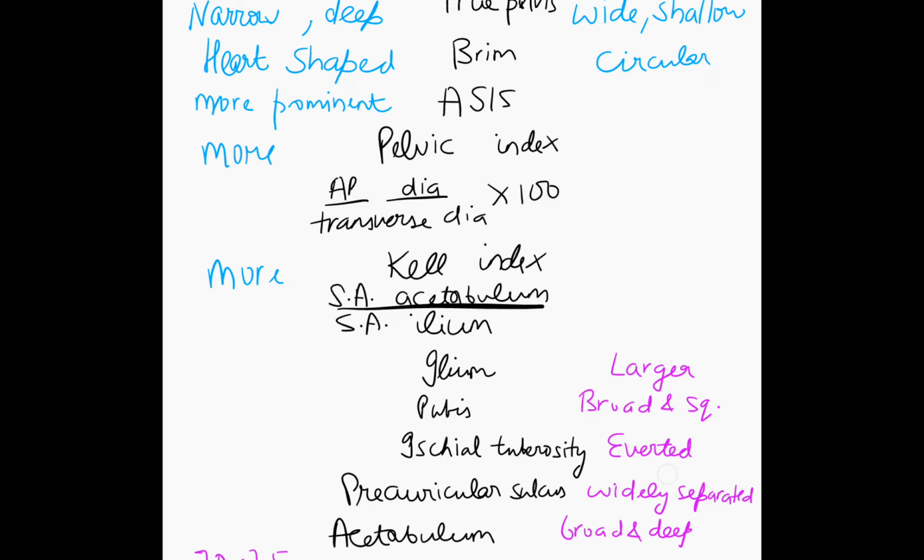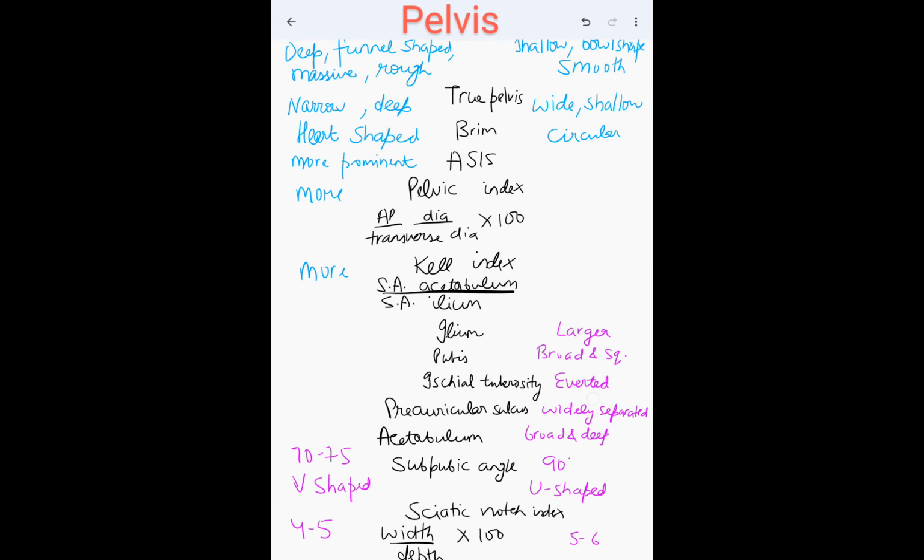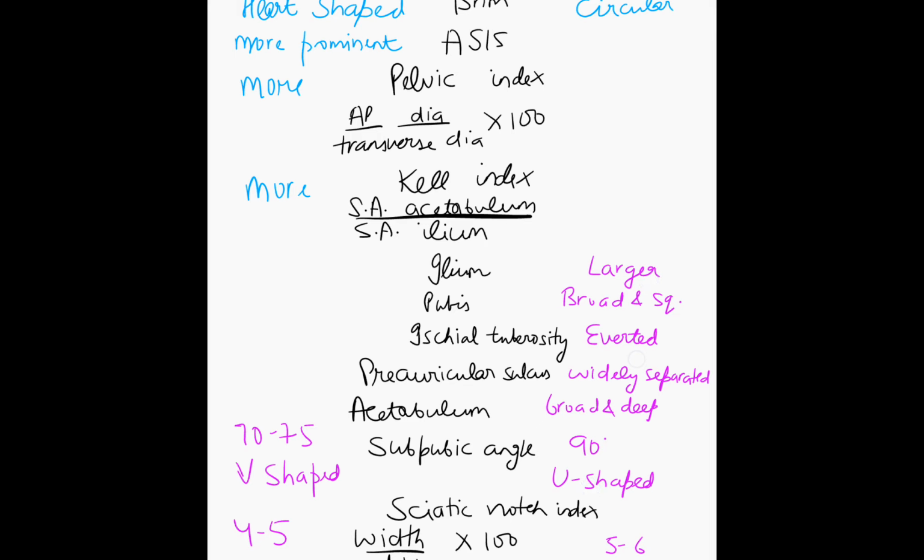Kell index is linked with the acetabulum and ilium, and the pelvic index with the AP diameter and the transverse diameter. Then what is more in the females? Ilium and pubis and ischial tuberosity. How will you remember? In the pelvis we have three bones: ilium, ischium, and pubis.